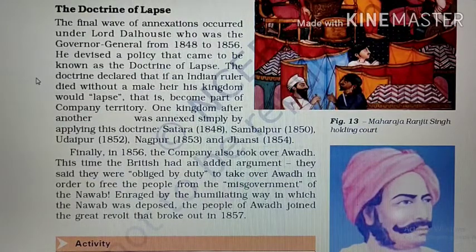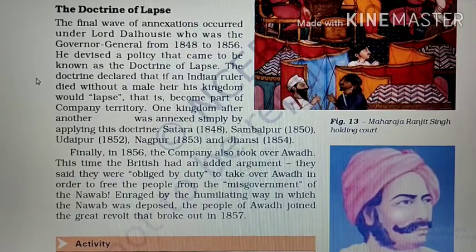The doctrine of lapse was a policy which declared that if an Indian ruler died without a male heir, that means a male successor, then his kingdom would lapse, that is, become part of company territory. In 1856, the company took over Awadh. Similarly, the kingdoms of Satara, Sambalpur, Udaipur, Nagpur, and Jhansi were also taken over by the British Empire.